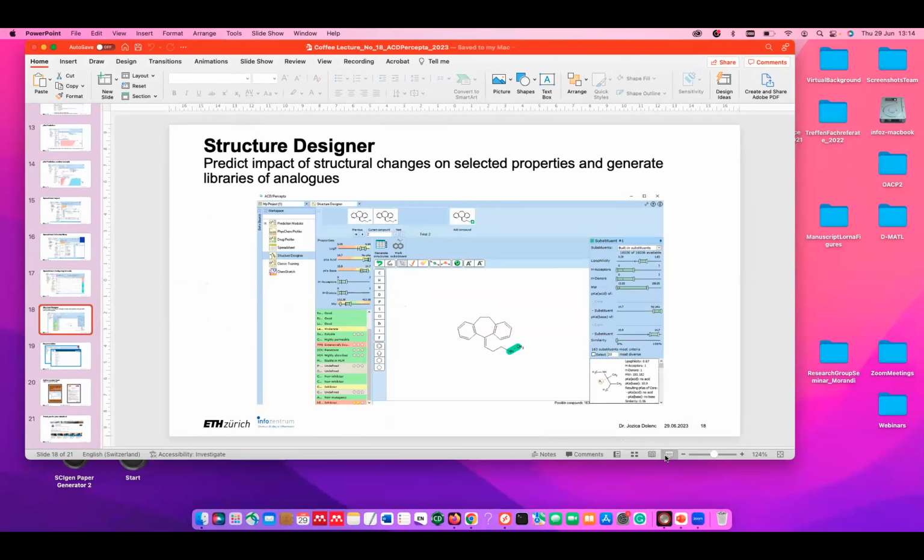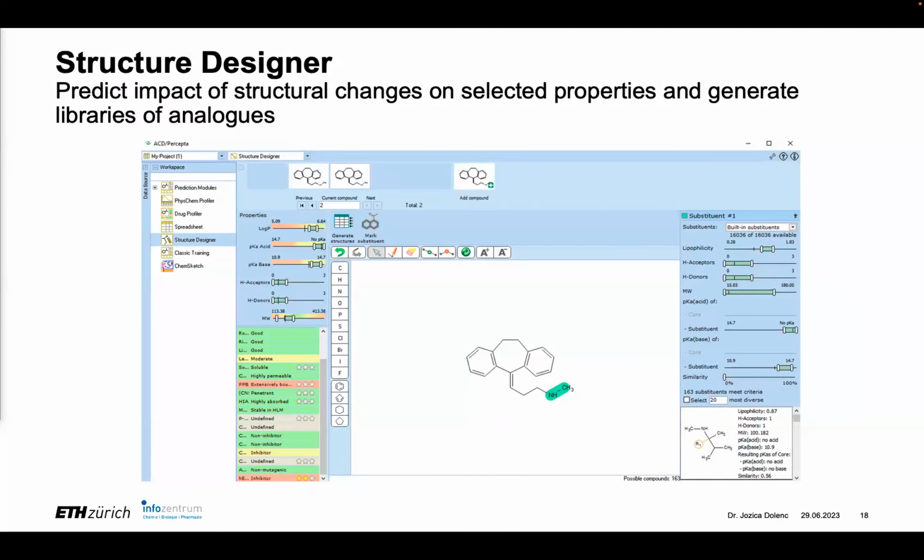So there's one more thing which is quite nice, and it's called Structure Designer, where you can load a structure, a marker fragment you would like to change, such that your library of analogs that you would generate then would have a specific property. So basically, if you have here, let's say, an OH group, and you would like to have something else, and so you're open to variation, you can say what kind of log P or pKa you would like to have for your molecule.